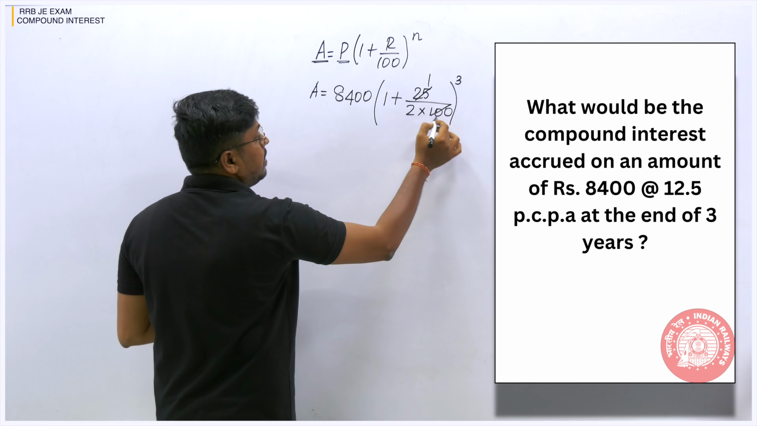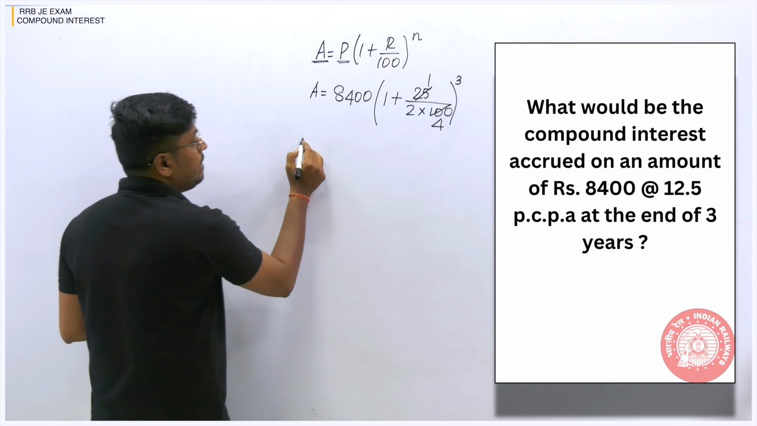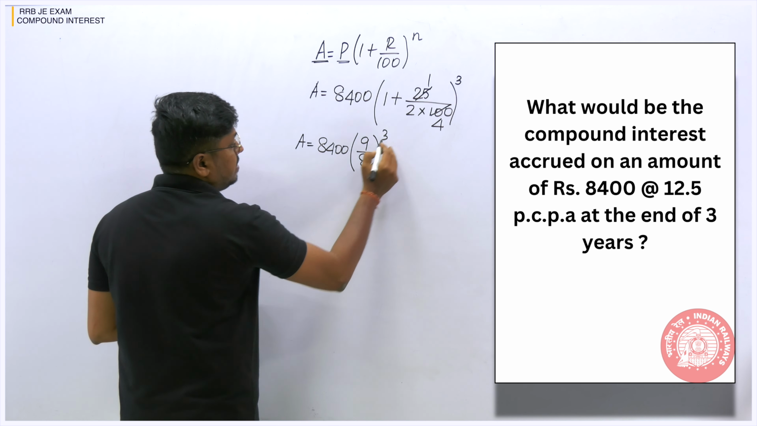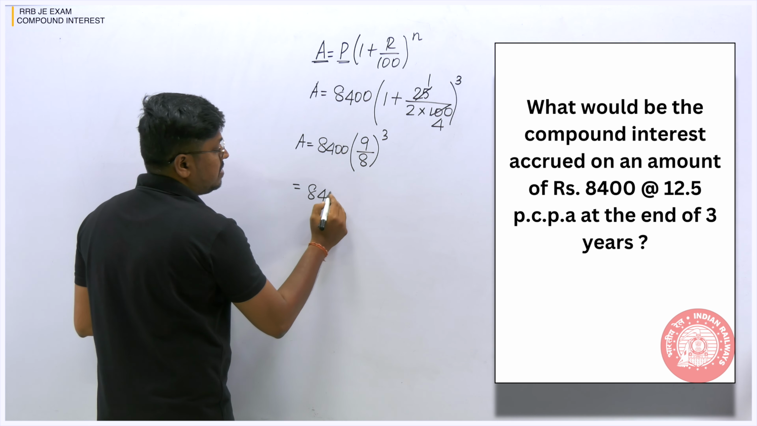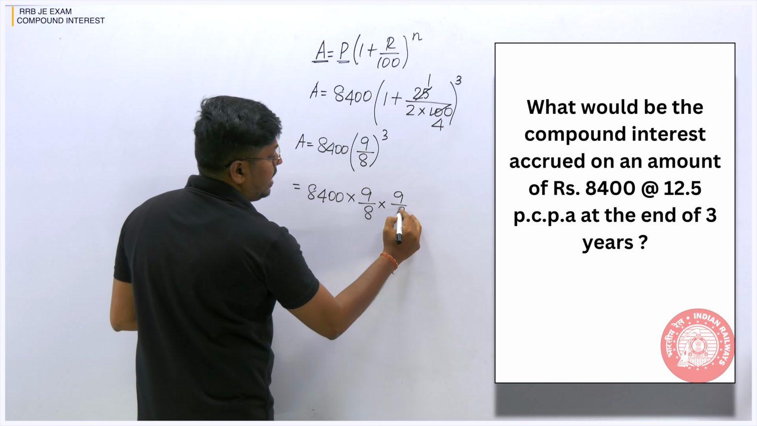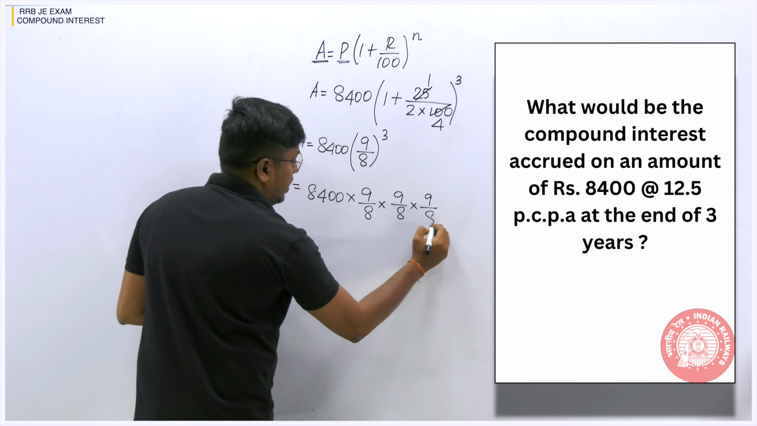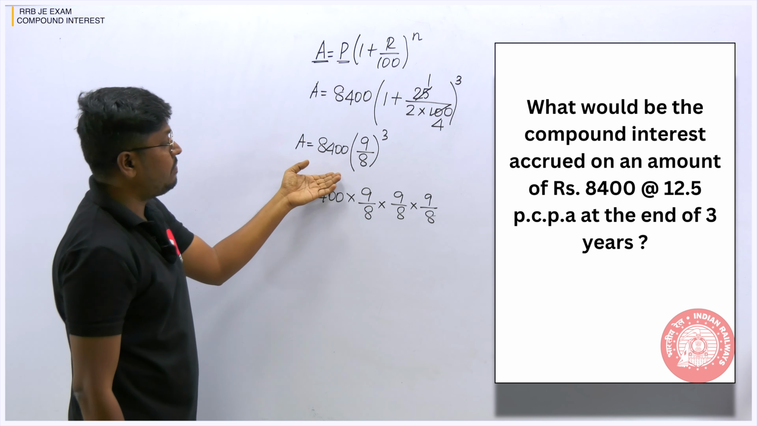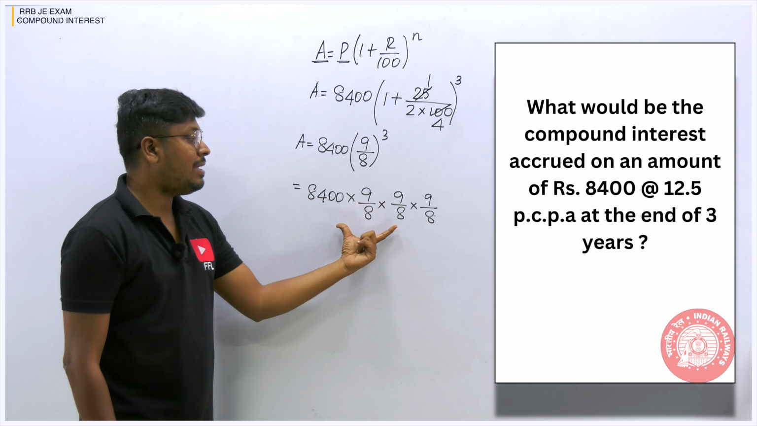So 25 by 200, 4 times, so 4 into 2 will be 8. So A is equal to 8400 into, 8 plus 1 will be 9, so 9 divided by 8, power 3. So it is equal to 8400 into 9 by 8 into 9 by 8 into 9 by 8. Now, everyone can solve up to this within 15 seconds, but this is the area.